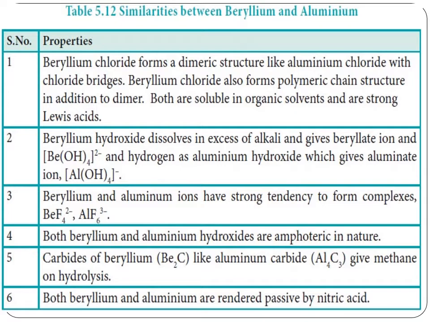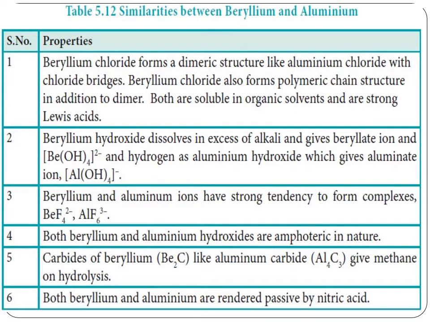So let's see the similarities between beryllium and aluminium. The first similarity: beryllium chloride forms a dimeric structure like aluminium chloride, with chloride bridges. Beryllium chloride also forms a polymeric chain structure. Both are soluble in organic solvents and are strong Lewis acids.